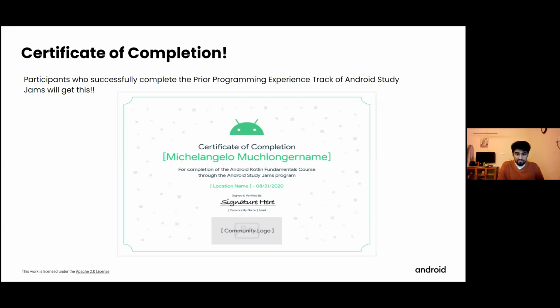And other than that, if you wish to make an app and you submit it to us, and if Google likes it, then obviously you get a chance to be featured in one of their blogs and on social media. So I think that's a pretty good perk too. So that was it about Android Study Jams and the structure.